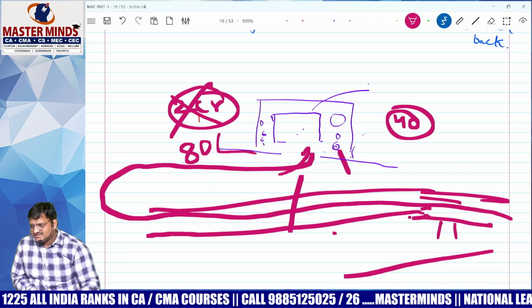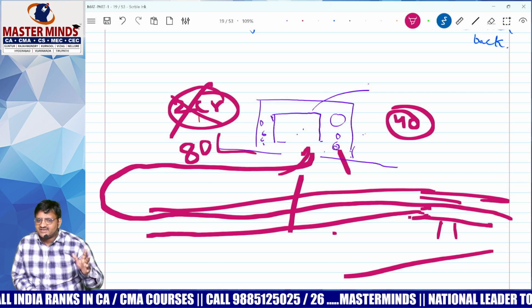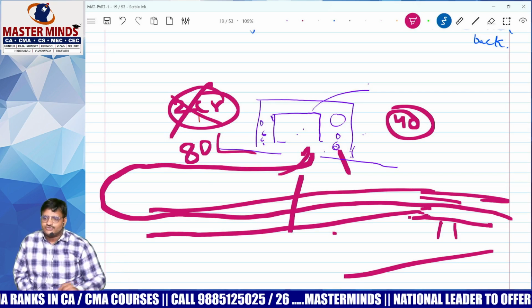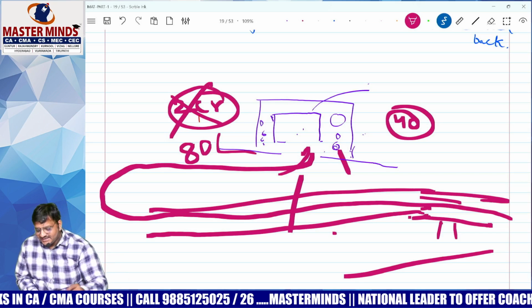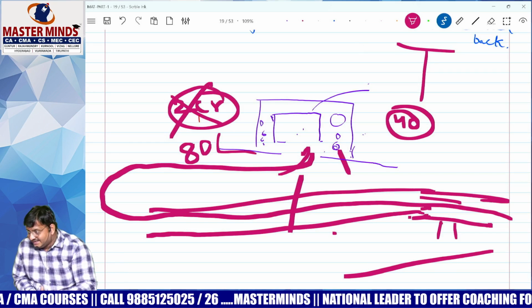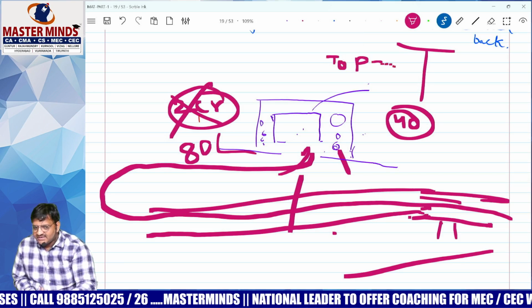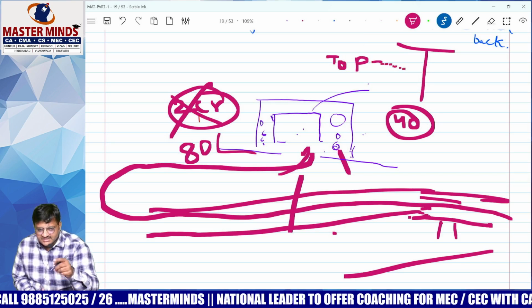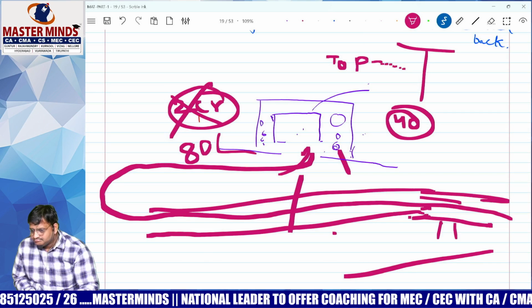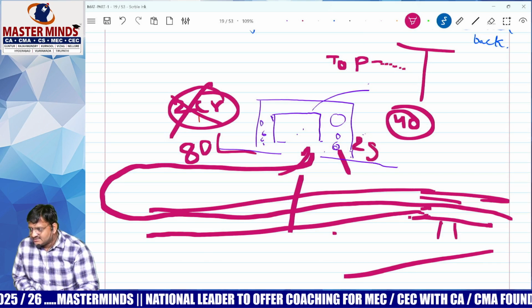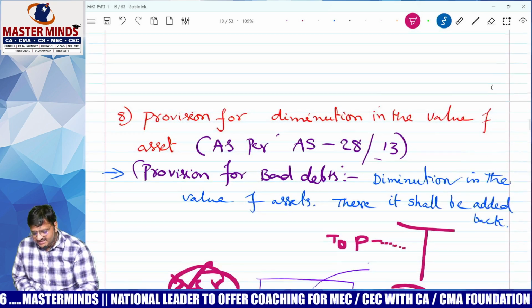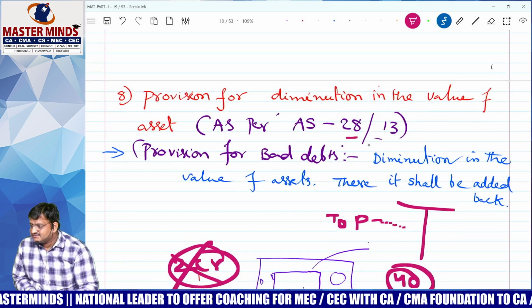Everybody in the class, is it a permanent decrease or a temporary decrease? Permanent decrease. Immediately in his P&L account he will write: to provision for diminishing in value of asset. You know this, AS 28, impairment of assets.